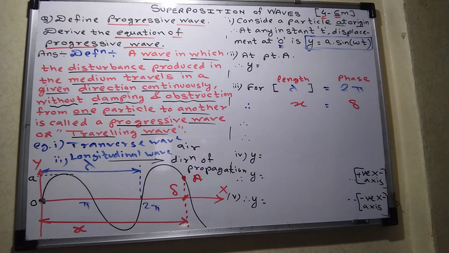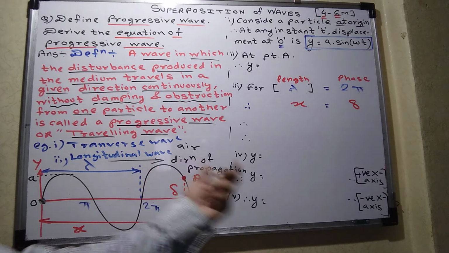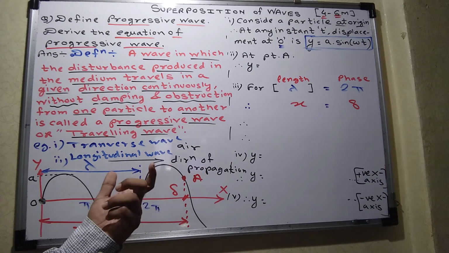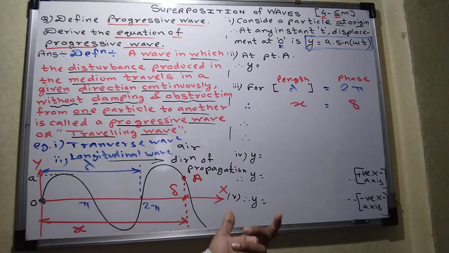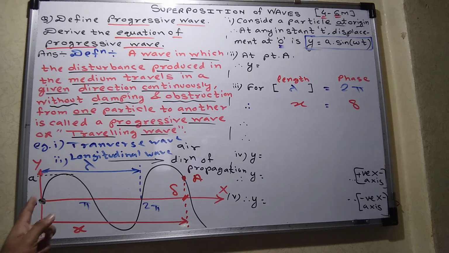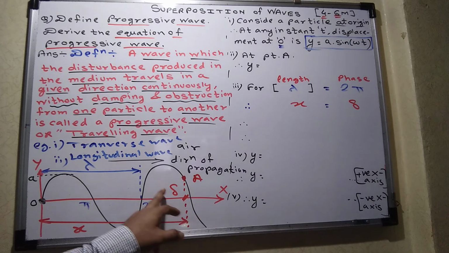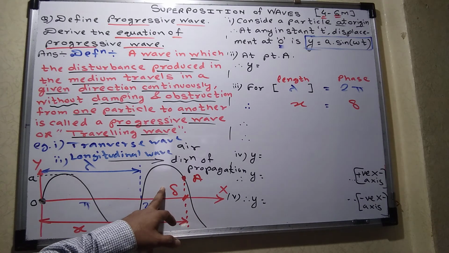Shreya Mohite? Leading. No, it's not leading, beta. Actually, it looks like leading, A appears to be in front, but actually A is lagging. Because when the wave travels, which point will come first, O or A? O. That's why O is leading. So who is lagging? A. A is lagged by angle delta if I compare with O.